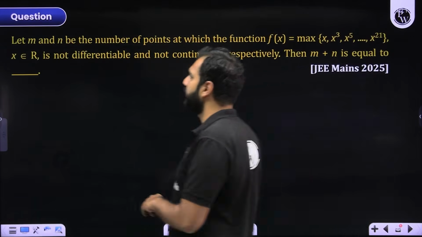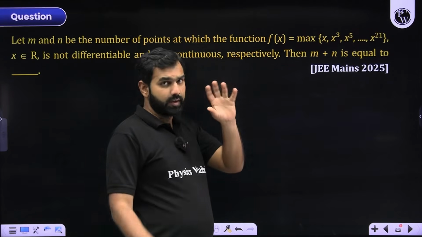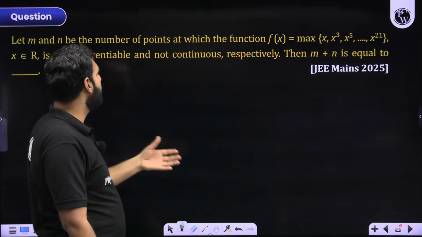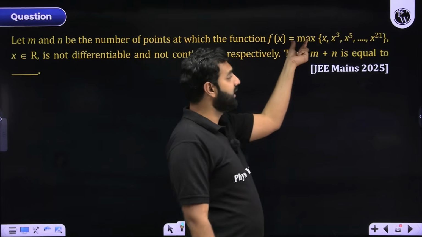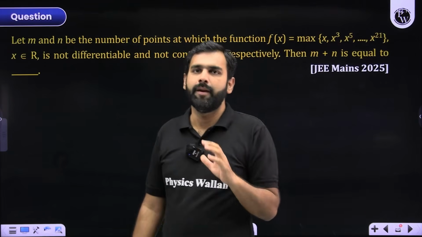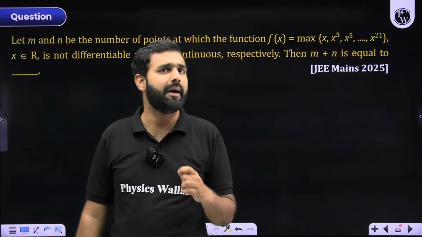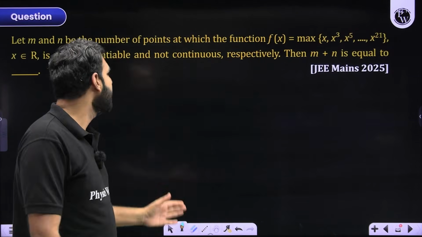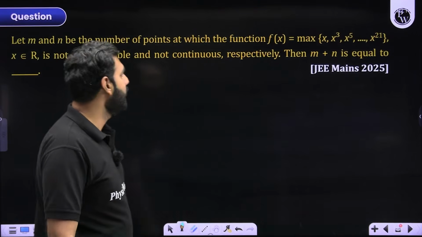So how do we deal with this? It says m and n are the numbers of points of continuity and differentiability, or non-differentiability and non-continuity, of this function, which is defined as the maximum of this. So let's work out how we can draw the graph of this function. By having the graph in mind, I can put my comments on differentiability and continuity of this particular function. Have a look at this part.